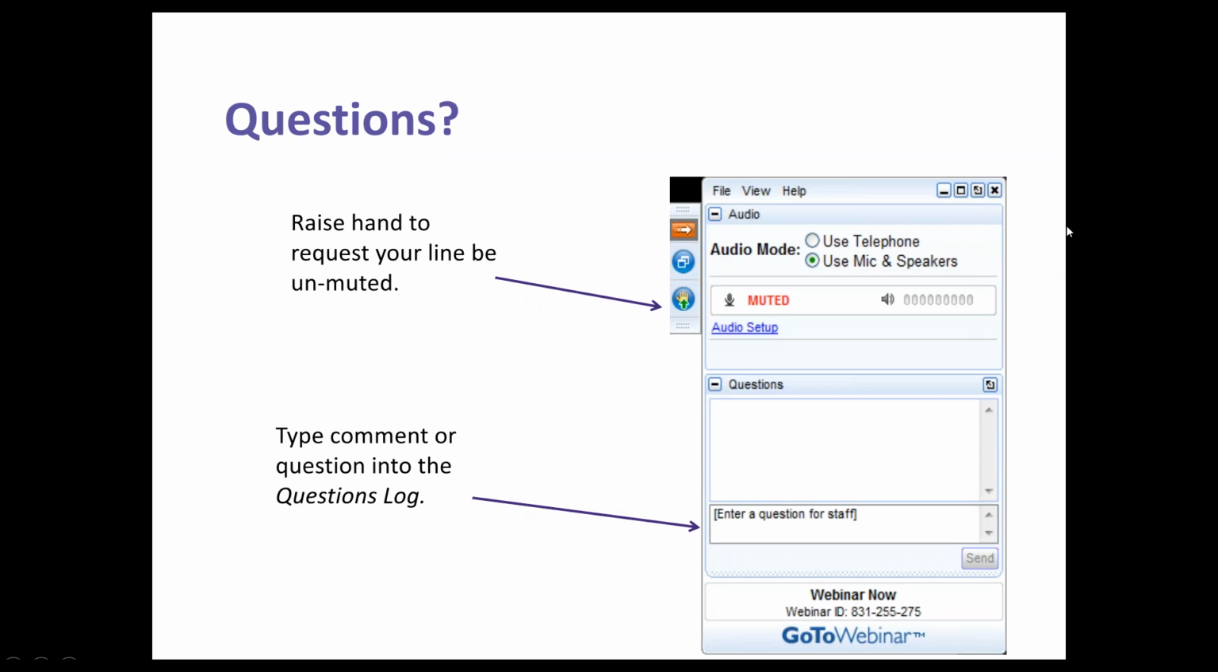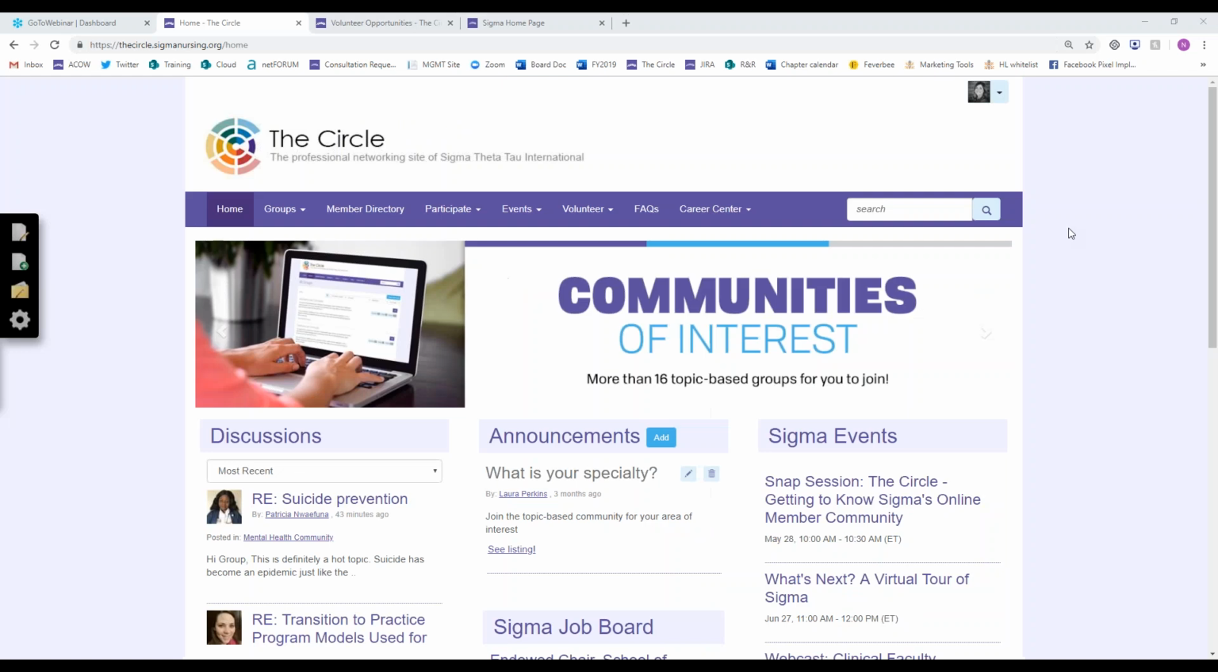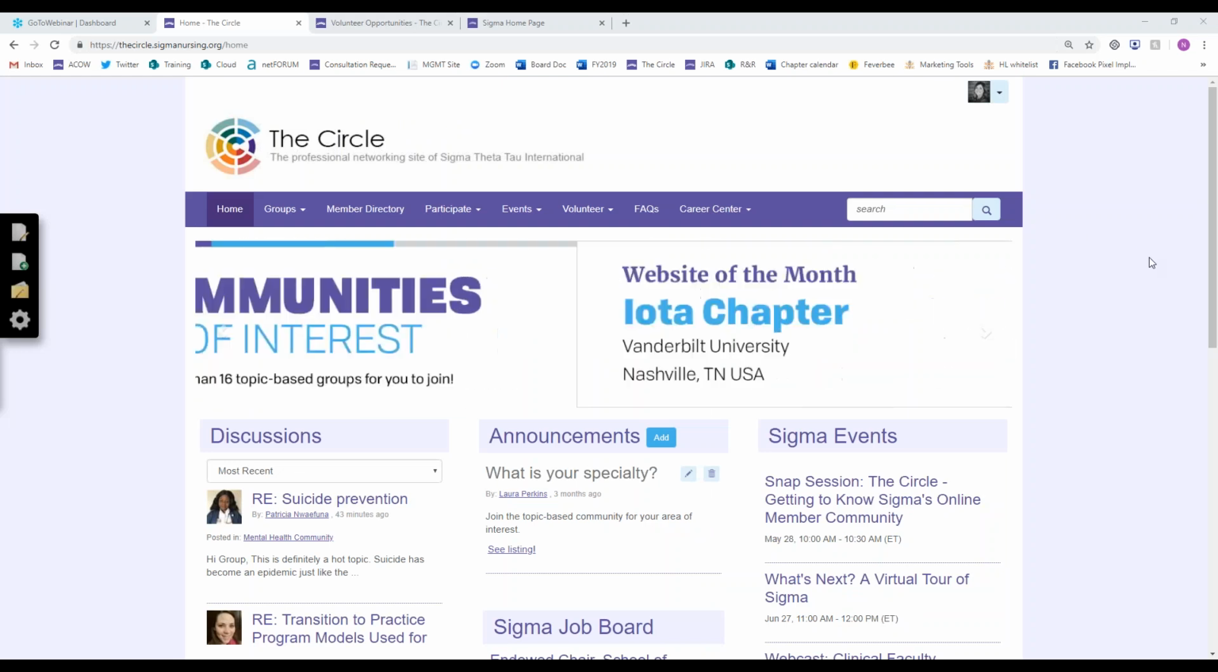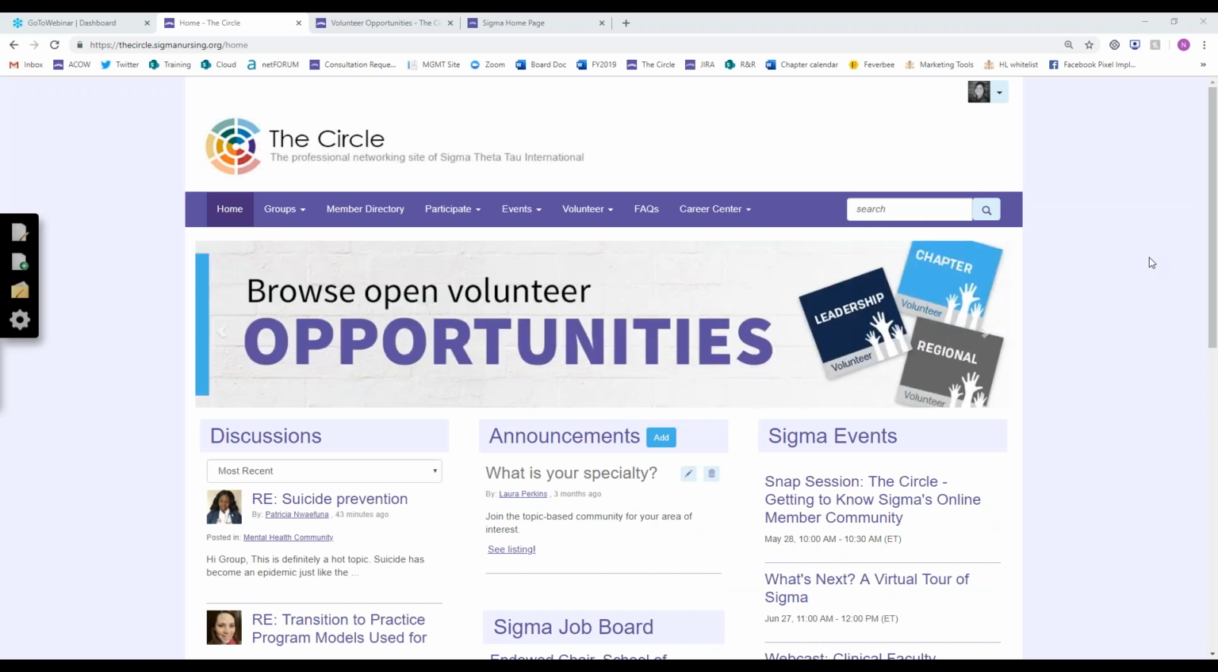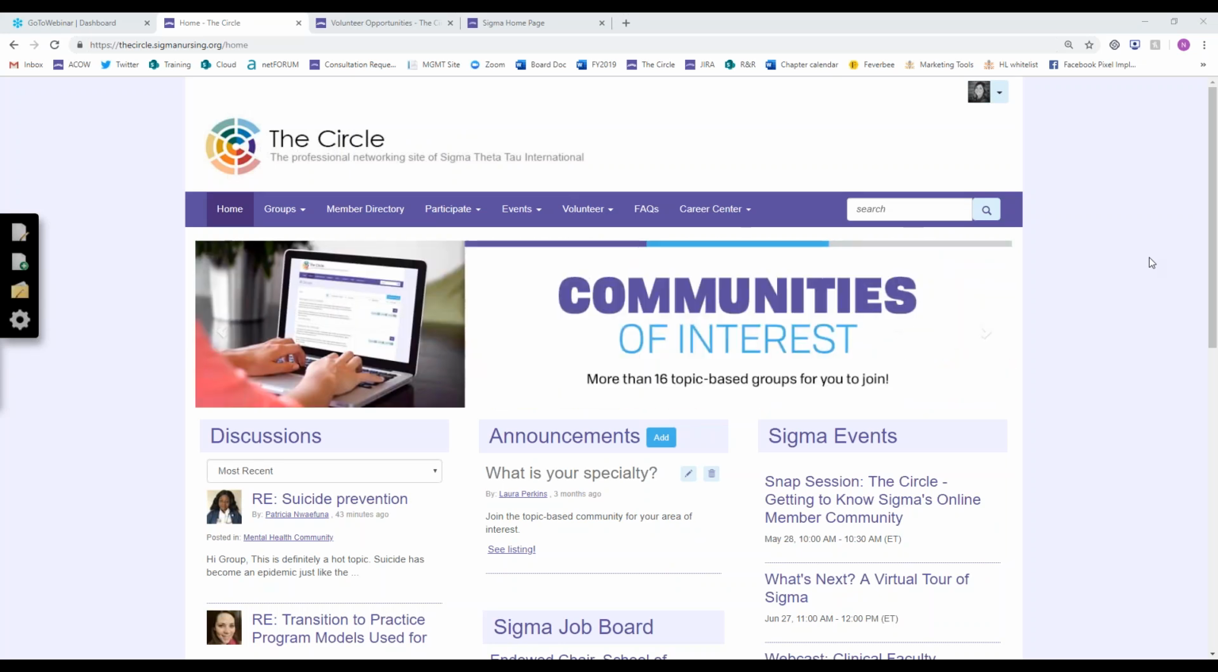Bear with me for a second while I pull up my internet here. Okay, so now you should be seeing the Circle homepage, and this is where we'll spend our time today and talk about the Circle during our tour. So like I already mentioned, this is Sigma's online professional networking site for members only. So it's an exclusive site just for our Sigma members.